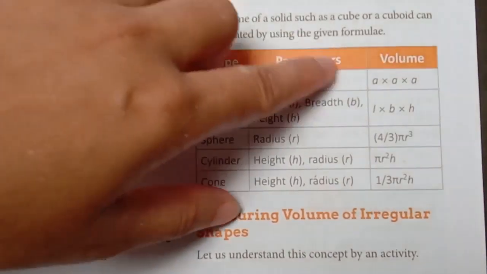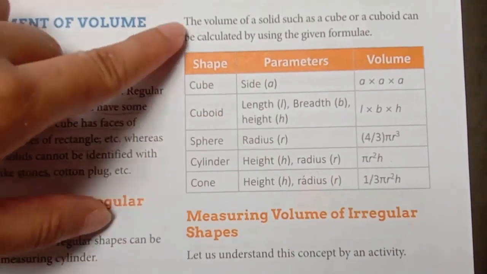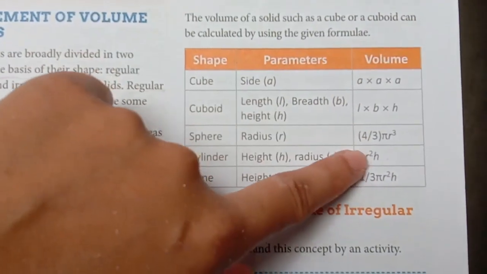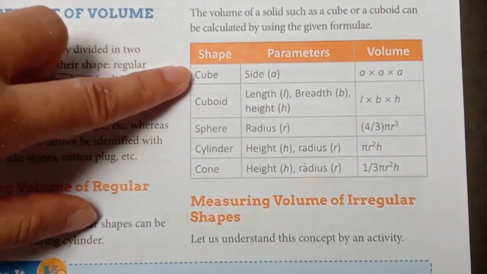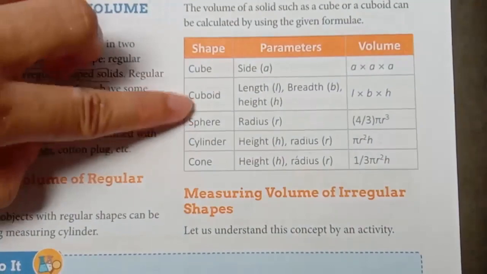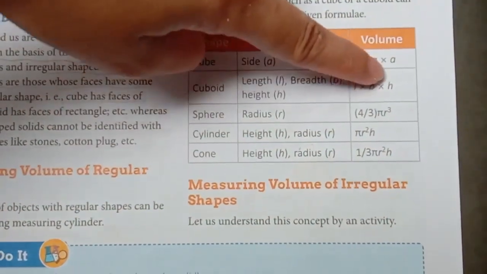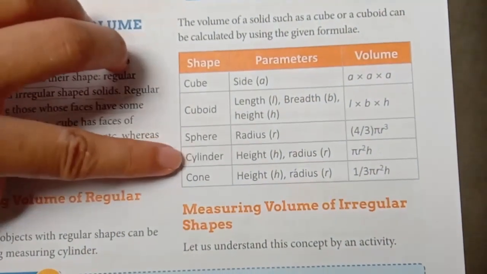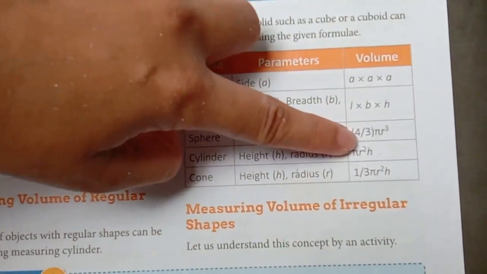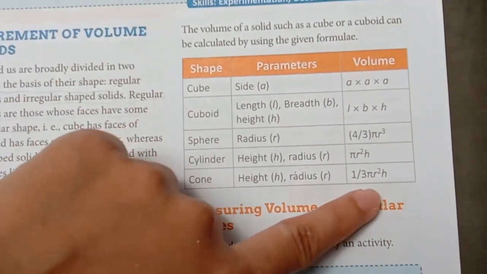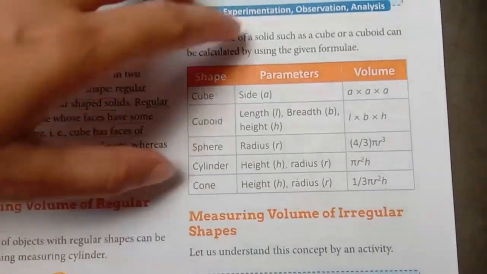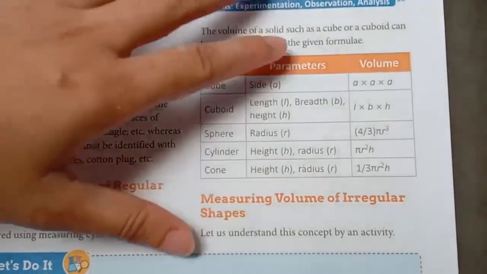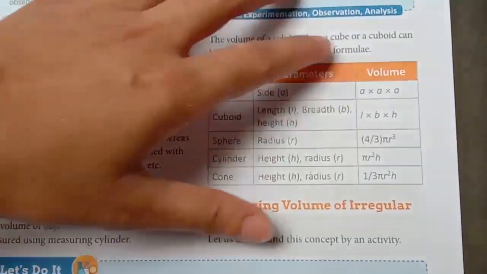See, here a box is given in your book. These all are regular shaped solids and these are the formulas by which we can measure their volume. For cube, side cubed. For cuboid, length into breadth into height. For sphere, 4/3 pi r cubed. For cylinder, pi r squared h. For cone, 1/3 pi r squared h. We have to keep all these formulas in mind so that they help us when we solve numericals.